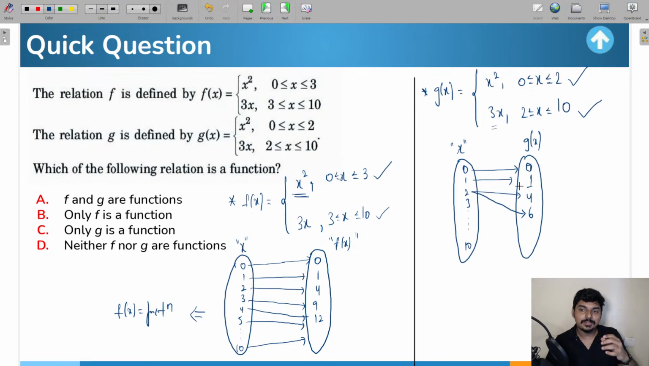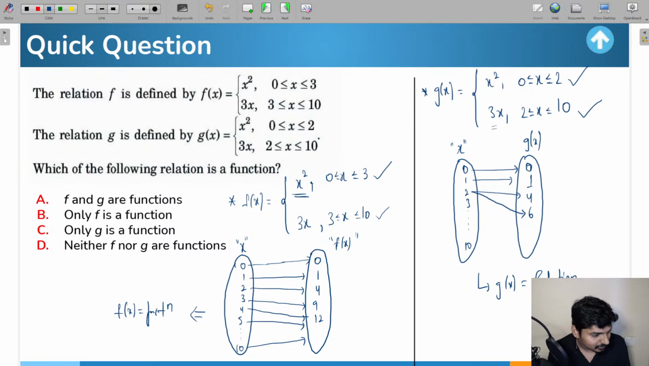Whenever any one element in the first set does not have a unique image in the second set, what will happen there? That is not going to be a function. So we can say that the second one, which is g of x, will be a relation. So what is going to be the right answer in this particular case?